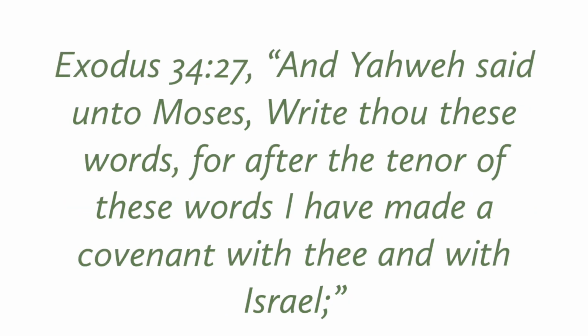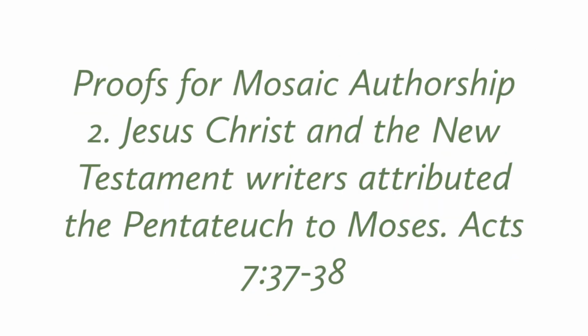So this is another example in Exodus. It said, "And Yahweh said unto Moses, write thou these words, for after the tenor of these words I have made a covenant with thee and with Israel." This is God telling Moses to write. So which means most of the things that we found in the first 5 books today were things that God dictated to Moses, especially in Exodus. God dictated them to Moses. So that's another proof to show that Moses is the author, okay?